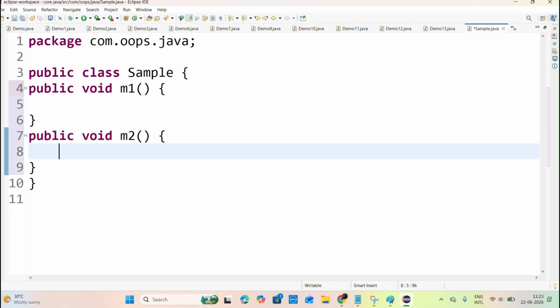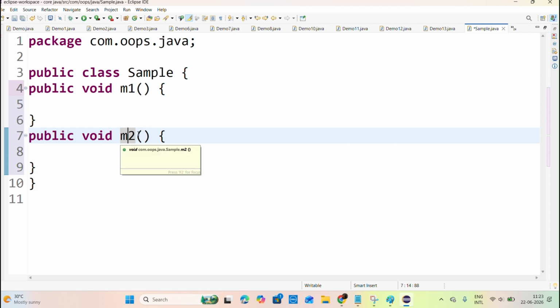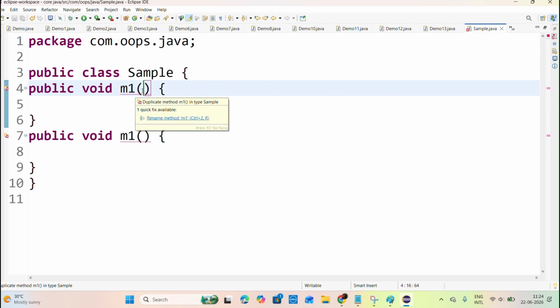So I have created two methods. Is this method overloading, sir? No, because the method name should be the same. But we also have to pass a different argument list.